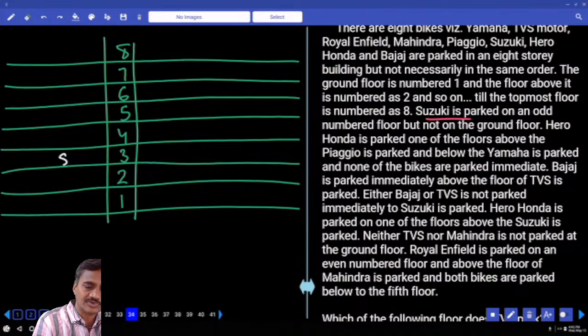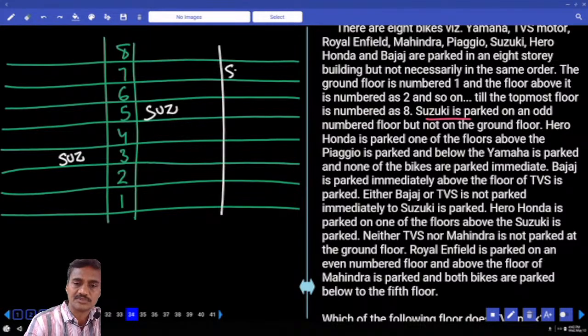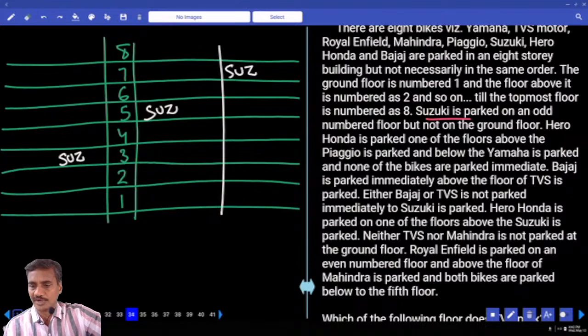How many possibilities do we have? 3 possibilities. Suzuki can be either on the 3rd floor, 5th floor, or it can be on the 7th floor as well. Clear now? 3 possibilities. Then, Hero Honda is parked on one of the floors above Piaggio.